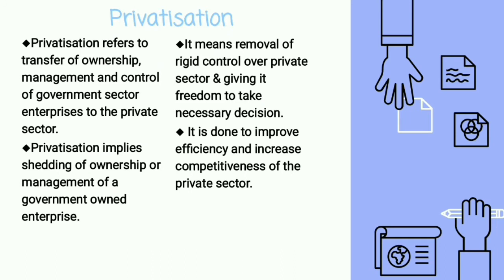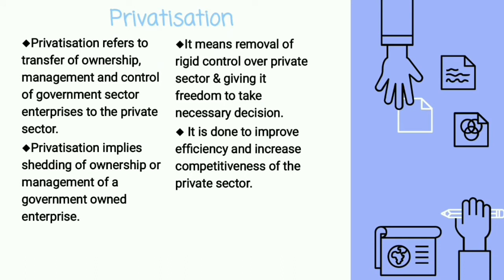So overall, what is privatization? It refers to the transfer of the ownership, management and control over the government sector to the private sector. It is done to improve efficiency and increase competitiveness of the private sector. Privatization can be done in two ways.